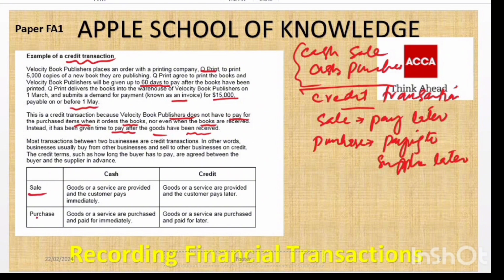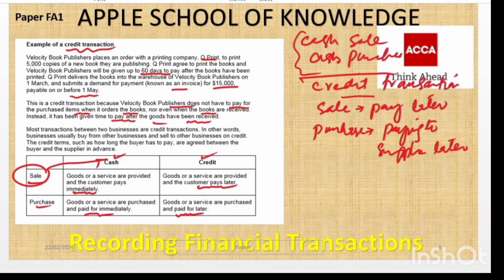Okay. Now you have sale and purchase, cash sale and credit sale. When you are making a cash sale, the goods and services are provided and the customer pays immediately, which is what I have told you before. And in case of a credit sale, the customer pays later. While in case of purchasing, you pay immediately if you are purchasing something on cash, and you pay later if you are purchasing something on credit. Clear? Okay, fine. Let's move on.